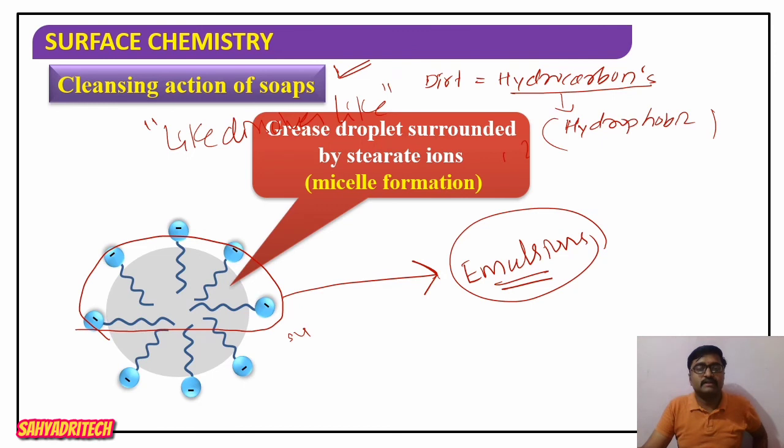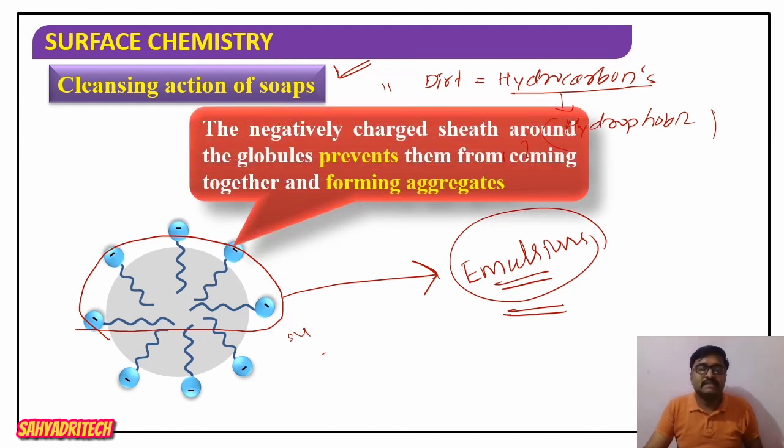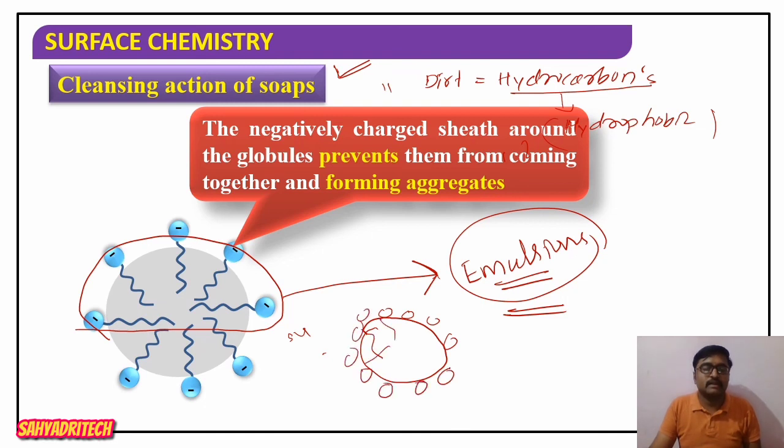As I said here, the grease droplet surrounded by stearate ions will be removed along with the running water, in the form of an emulsion. The negatively charged sheath around the globules prevents them from coming together and forming aggregates. Since all these molecules carry an identical negative charge, take one more oil droplet where the head remains on the surface. Then what about the tail? The tail gets penetrated into that oil droplet or grease droplet.